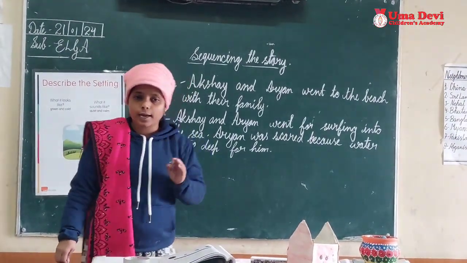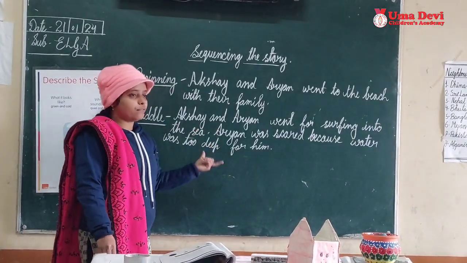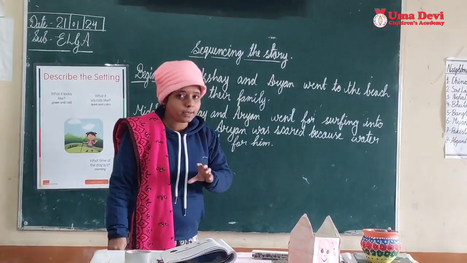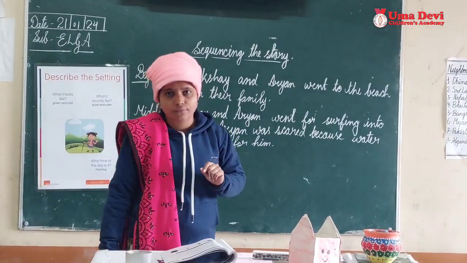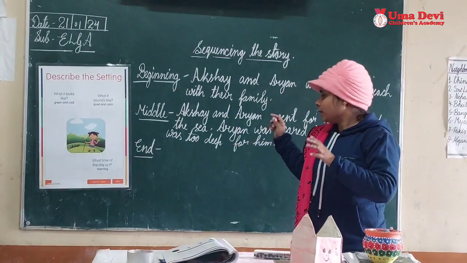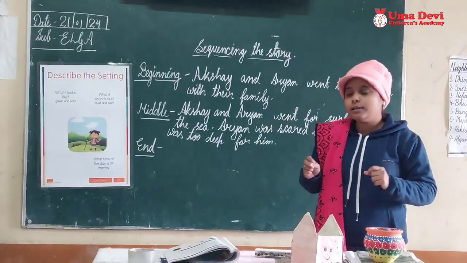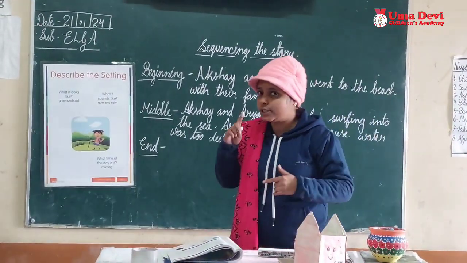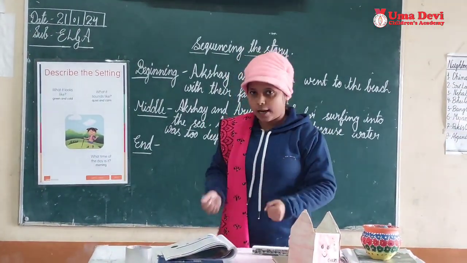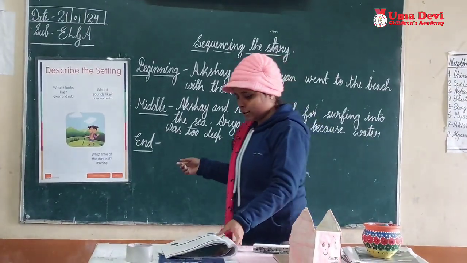We will write in the end how the characters are different from the beginning and middle. Whatever happened with the character, now in the end how are they different? So as we can see, they got scared, but at the end they were happy because they went skateboarding, and I think they enjoyed skateboarding, so they were happy. So we will write this sentence here also.